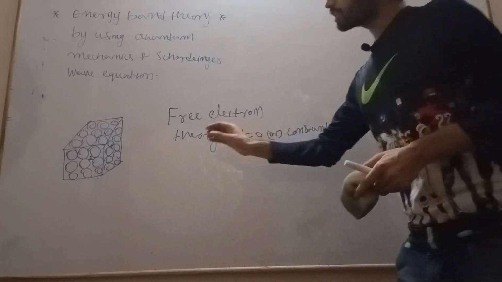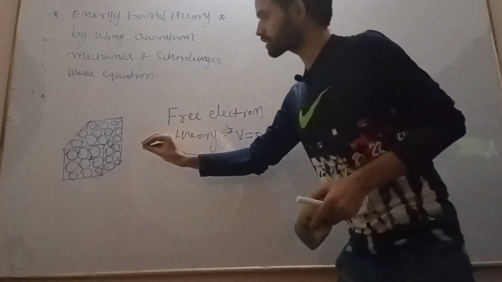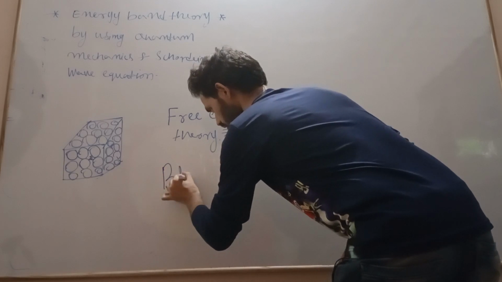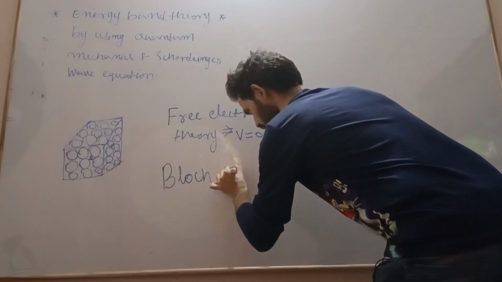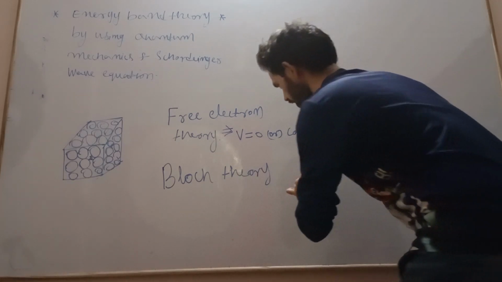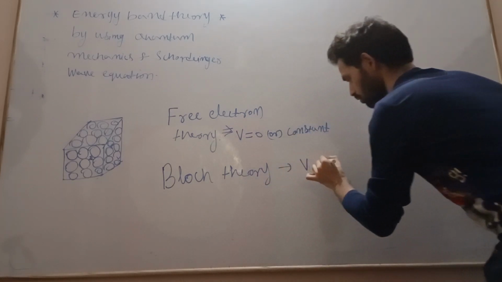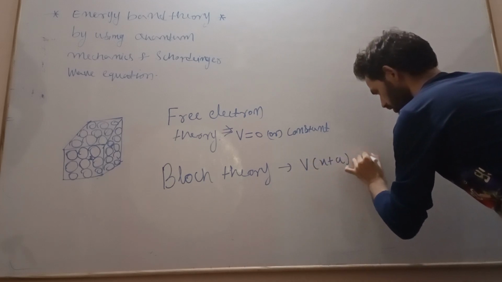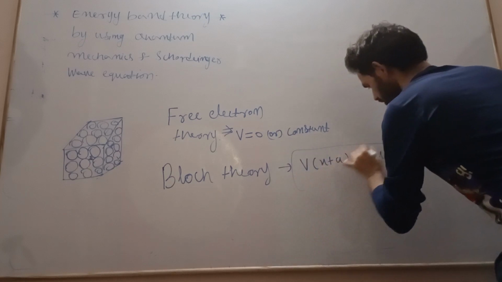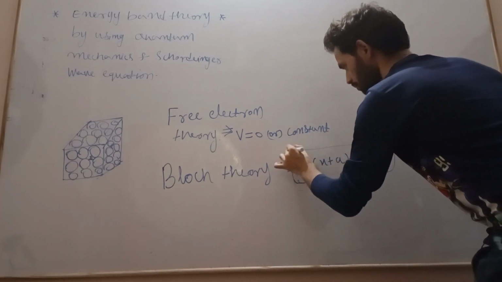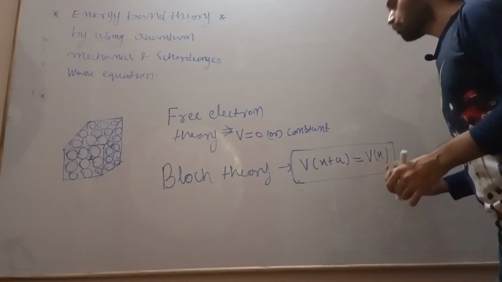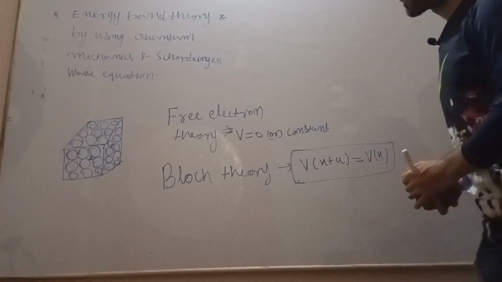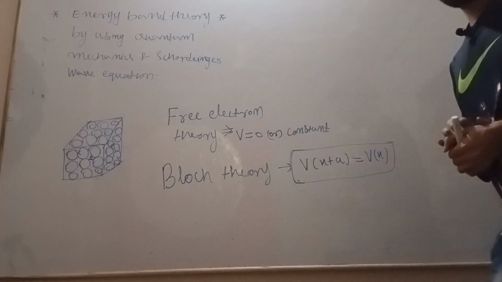So the particle has periodic potential inside the crystal. Bloch theory says that the potential is periodic in the sense that V(x + a) = V(x). After a certain period it is repeating itself.